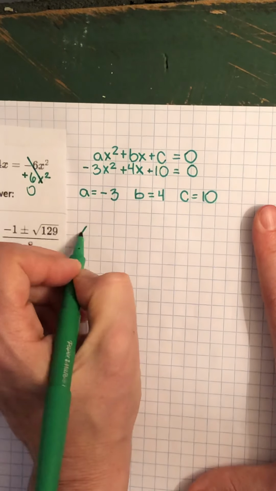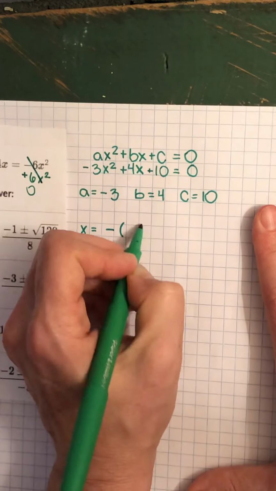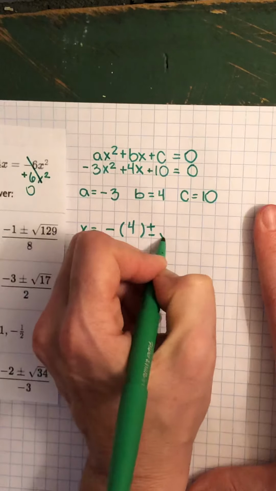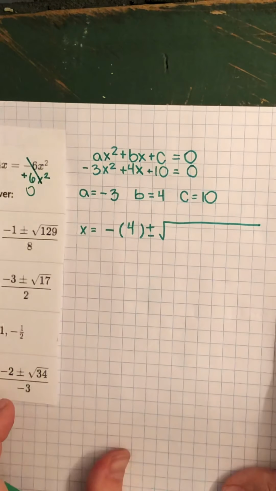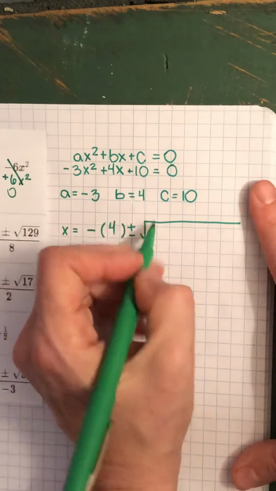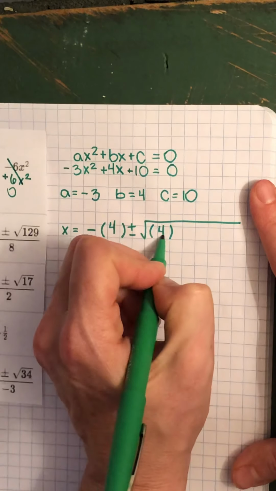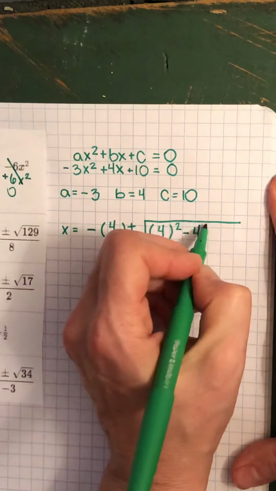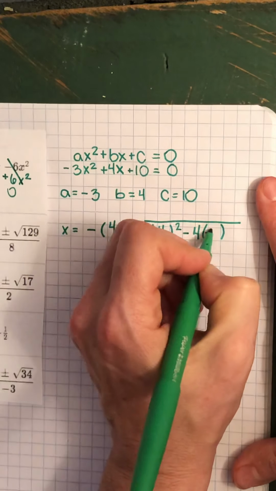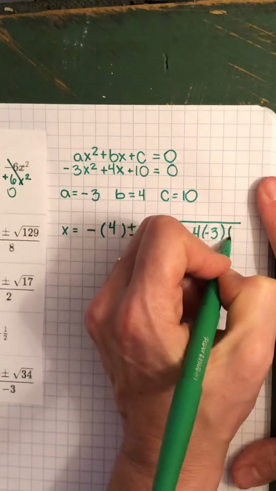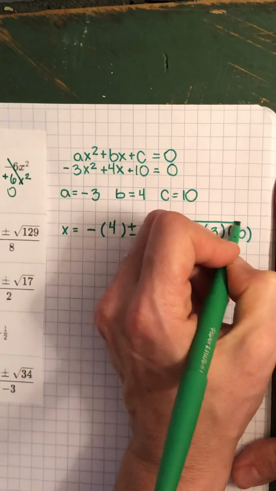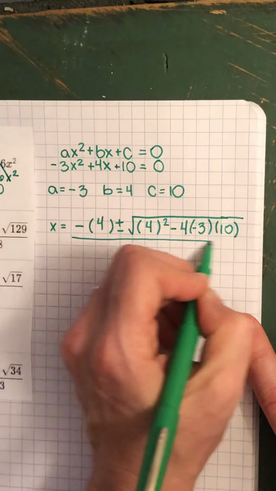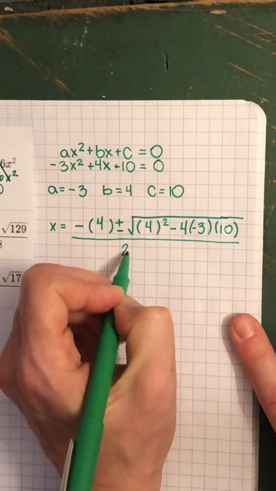So x equals negative b plus or minus the square root of b squared minus 4. So I'm just pulling things, right? a, c, all over 2a.